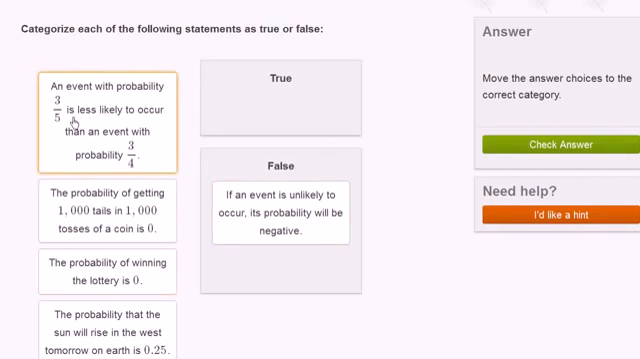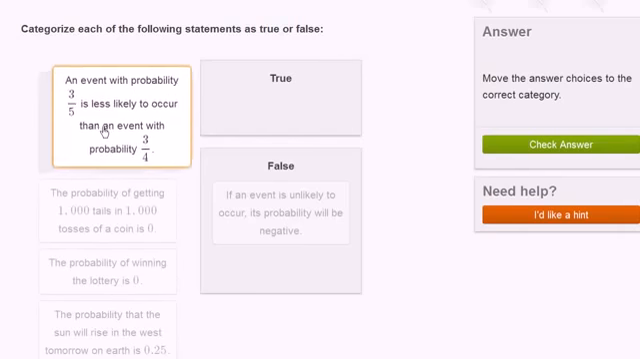An event with probability 3/5 is less likely to occur than an event with probability 3/4. So 3/5 is a smaller number than 3/4. We have the same numerator, we have a larger denominator. 3 is a smaller fraction of 5 than it is of 4. It's more obvious if you see it as a decimal: 3/5 is 0.6, while 3/4 is 0.75. So this is less likely to occur.